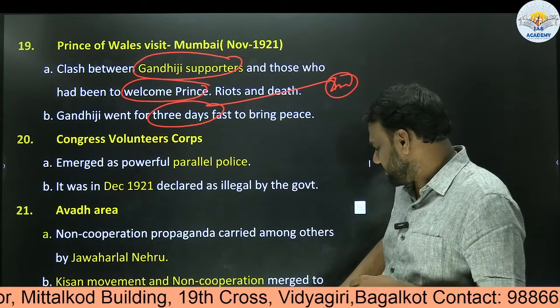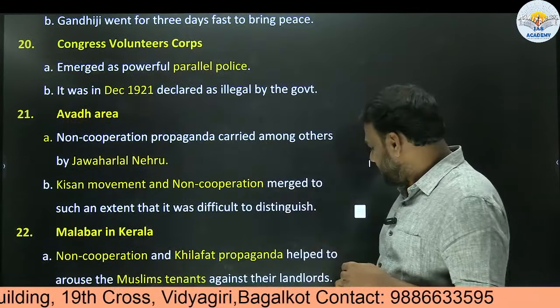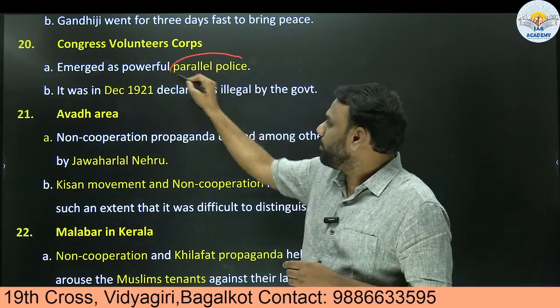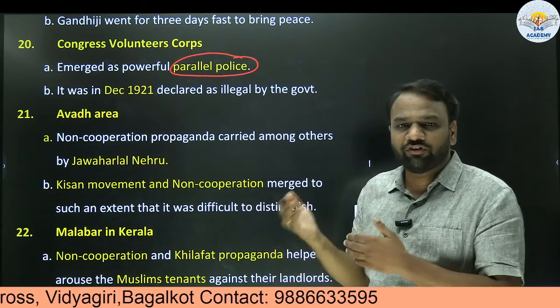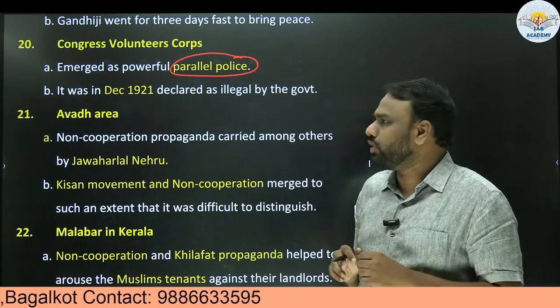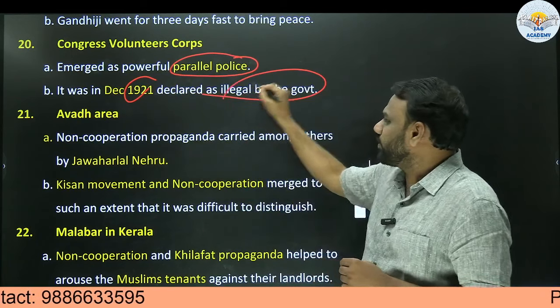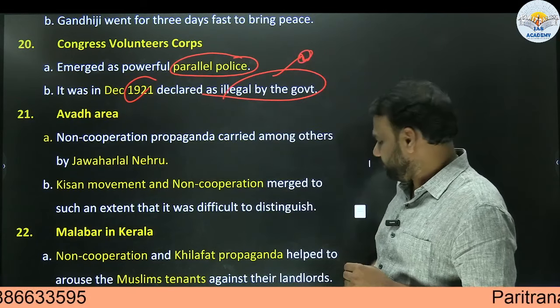Next, Congress Volunteer Corps emerged as a parallel police. Again, from the exam point of view, it was formed during the non-cooperation movement. But in 1921, it was declared illegal by the government. This point is also important.